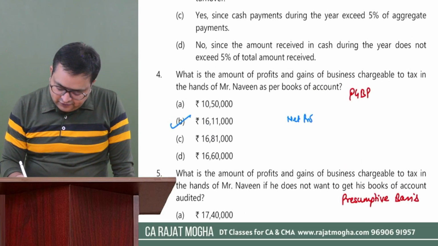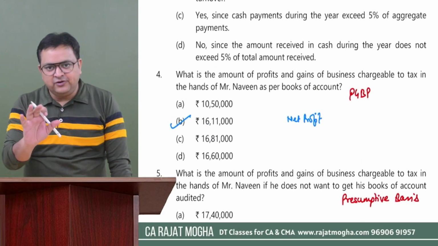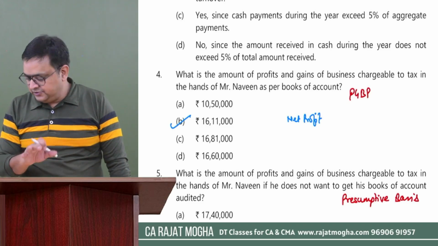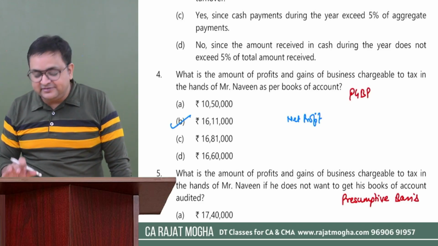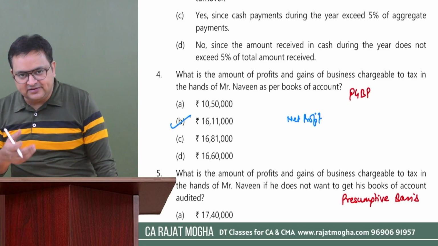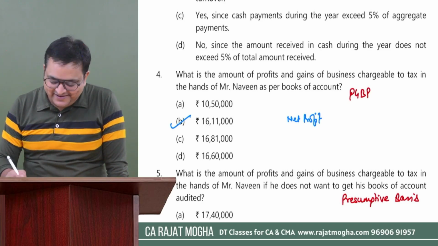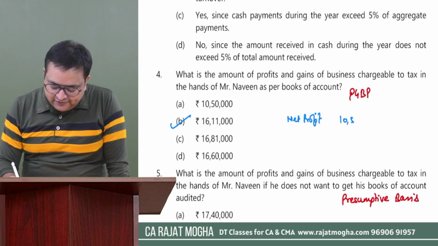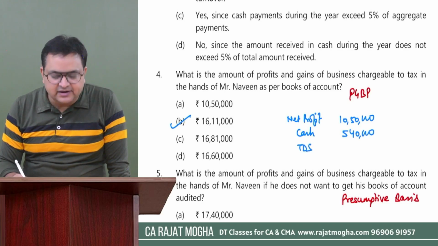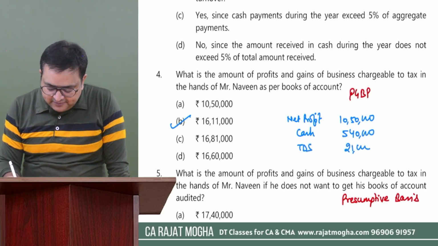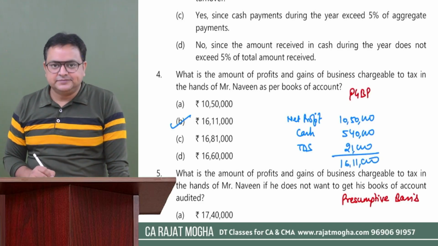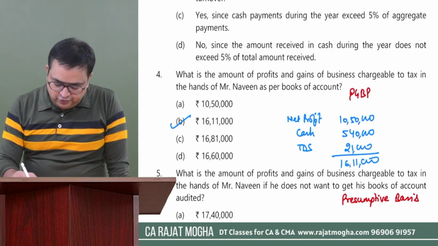You don't have to write this in your MCQ. You can simply calculate this on your calculator itself. But for the sake of understanding, for the sake of teaching you, that is the reason I'm writing it over here. So net profit as per P&L account was 10,50,000, and cash payment of 5,40,000 was disallowed, and TDS was not deducted, so 30% of that, 21,000, has been disallowed. So it is giving me 16,11,000. Right? Okay. Now come to question number 1.